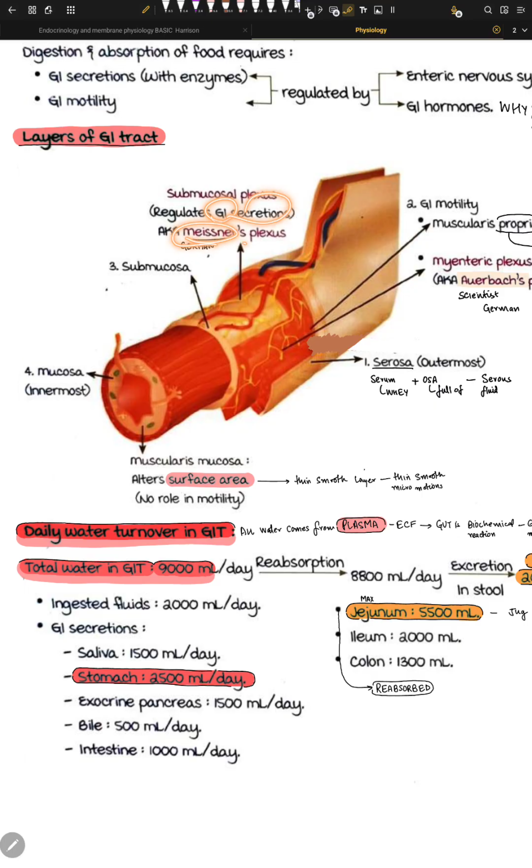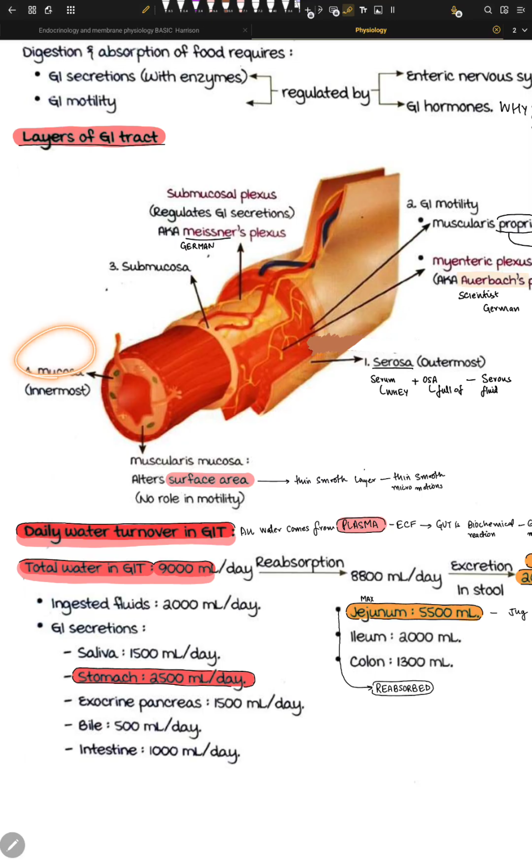It is Meissner's plexus. What is Meissner? Meissner is the name of one of the scientists. He was German as well. The whole theme of this chapter is that a whole lot of Germans were really talented people, and they just named the whole system by themselves. You will see a lot of names, and most of them are named after German scientists.